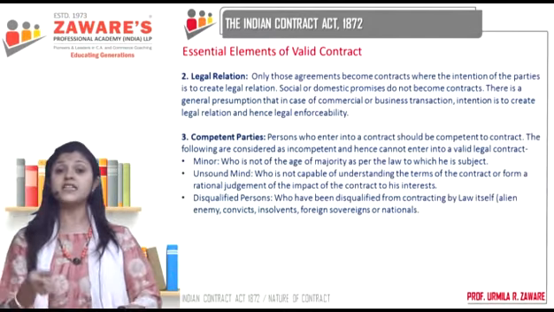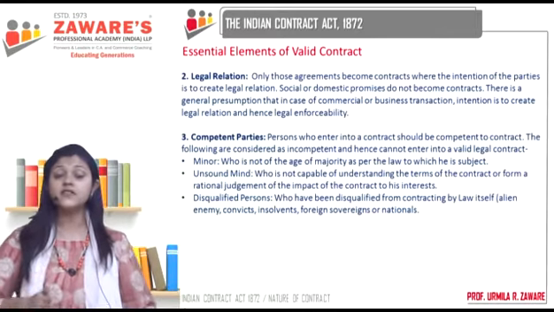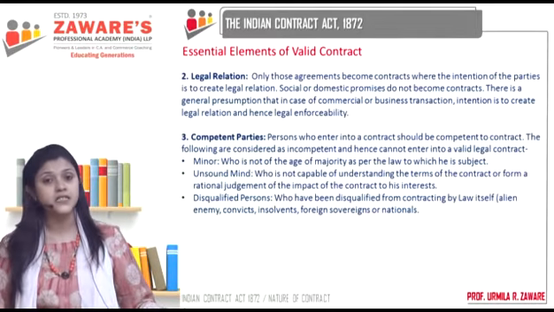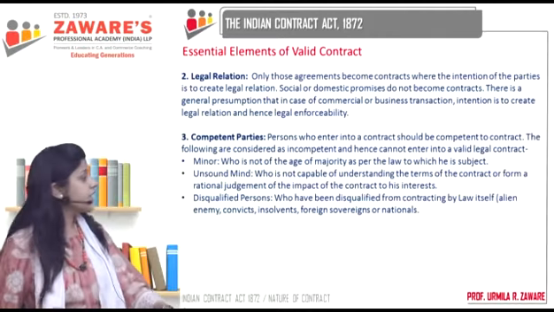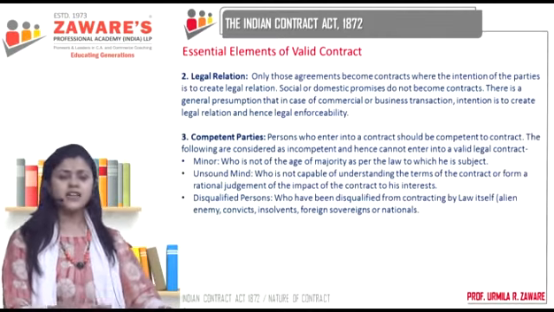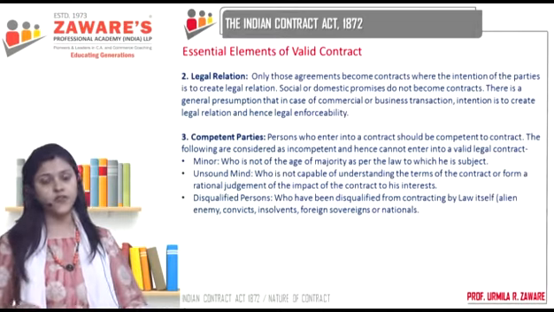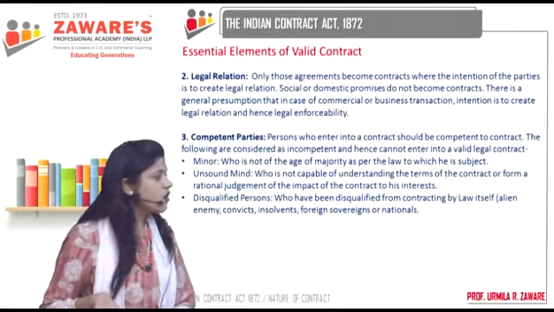Correct? So alien enemies, you cannot enter into a contract with an alien enemy. They are disqualified from entering into contracts. Convicts are those whose crime has been proved and who are serving a sentence in prison. So they are behind the bars, correct? So they cannot be qualified to enter into contracts. Then insolvents are disqualified from contracting. You have foreign sovereigns or national.